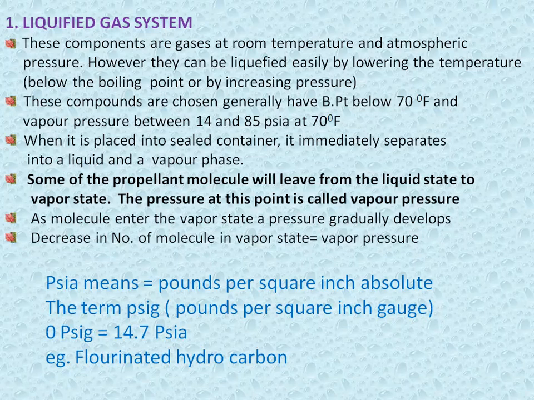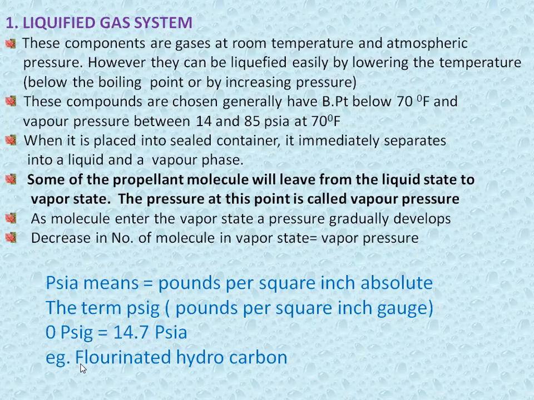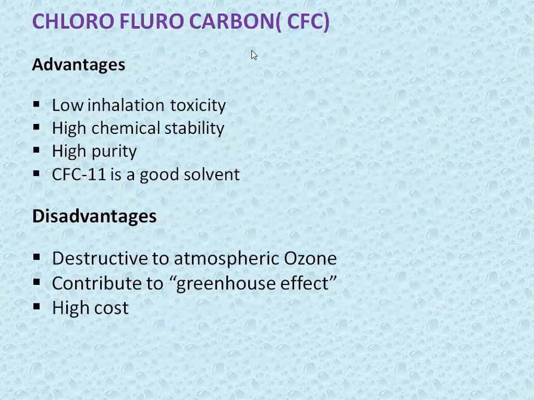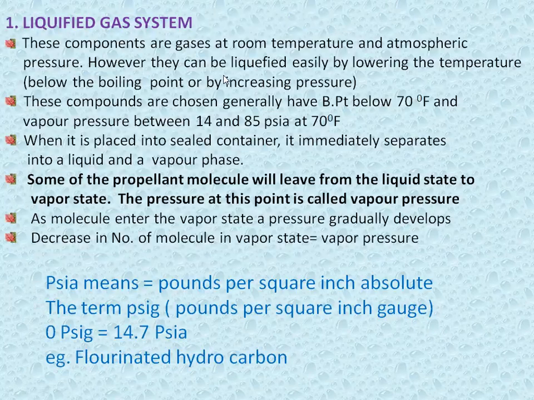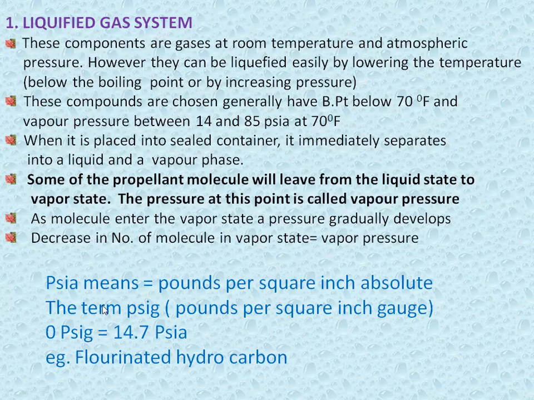When we talk about this conversion, PSIA is a pressure unit, pound per square inch absolute. And when we see PSIG, it is pound per square inch gauge. The example is the fluorinated hydrocarbon, the chlorofluorocarbon, that is CFC. CFC comes under this liquefied gas system.